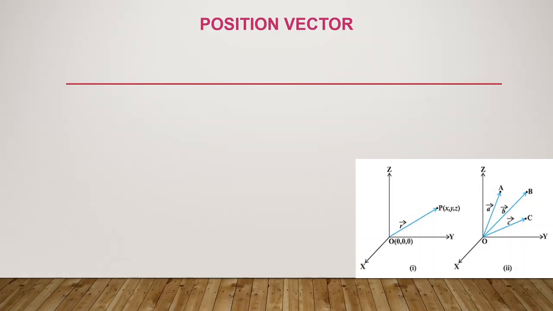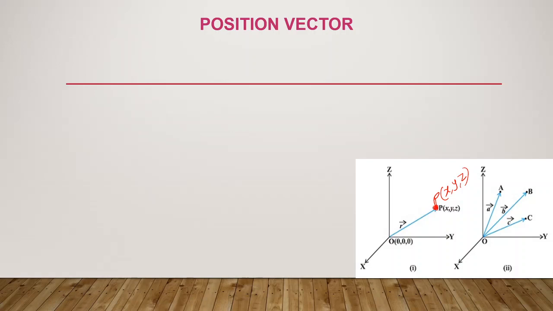What is meant by position of a vector? Simple. Let me take a point P, any point if you want. I'm going to take the point P with coordinates x, y, z. I mean the point P has x coordinate on the x-axis, y coordinate on the y-axis, and z coordinate on the z-axis. So I have taken a point P somewhere in space.